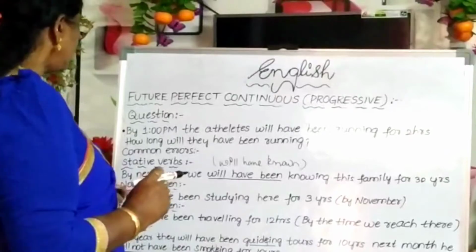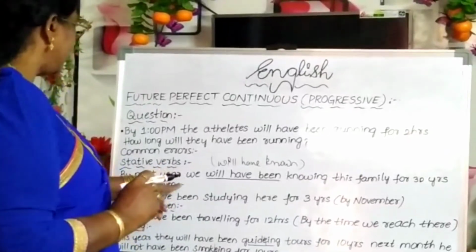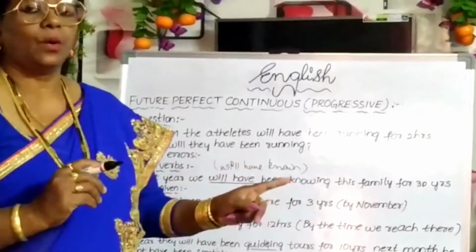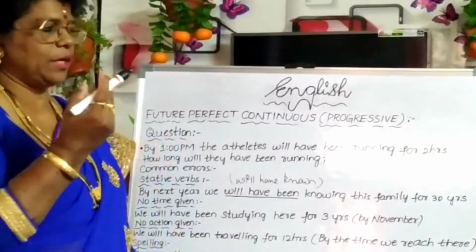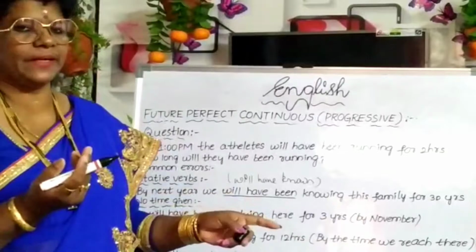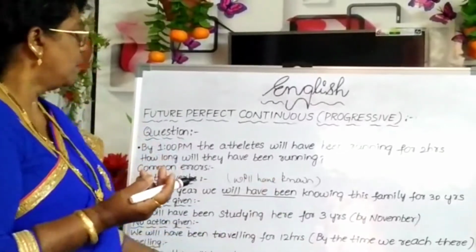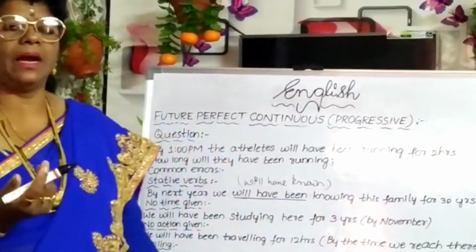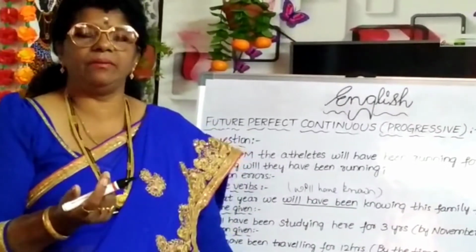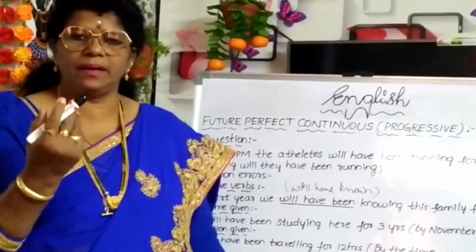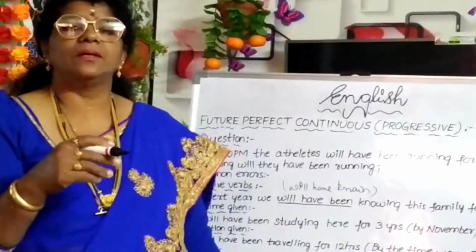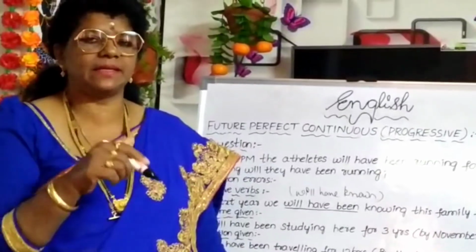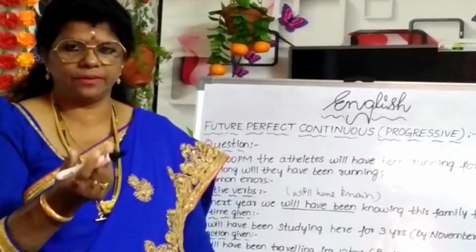So here: no time given, no action given, spelling and stative verbs. What all the varieties or other errors we can expect, I already told you. So once again you can go through and refer again. You have to make your own examples and practice them so that you gain more and more experience and knowledge in this. Okay?